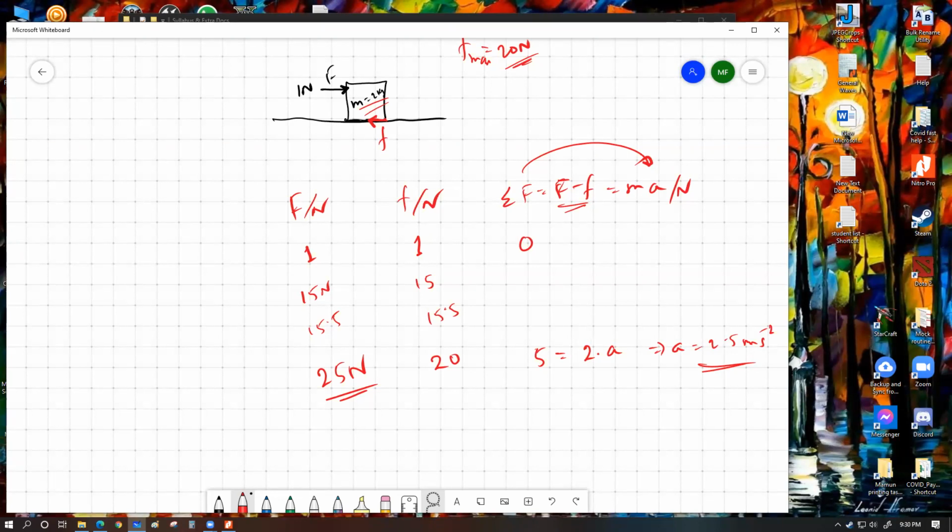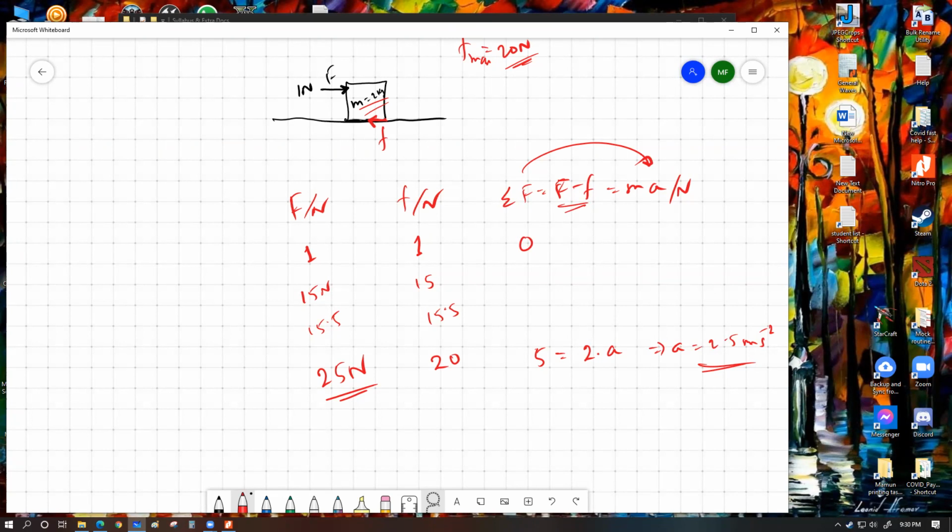So if you keep applying that force, it's very important. It's not that you're going to just push it once and then it's going to keep on accelerating forever. No, as long as you want the acceleration, you have to keep pushing the object by the same amount of force. If you apply the same force every single second, you will have an increase of speed of 2.5 meter per second. That's the whole idea of acceleration.